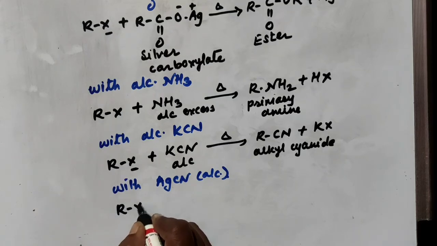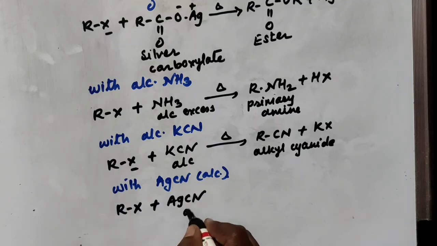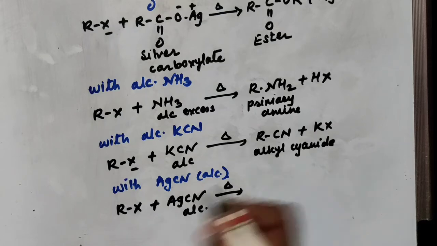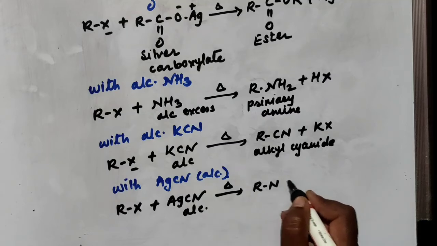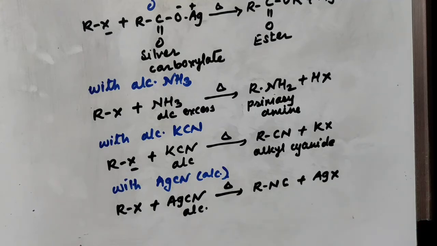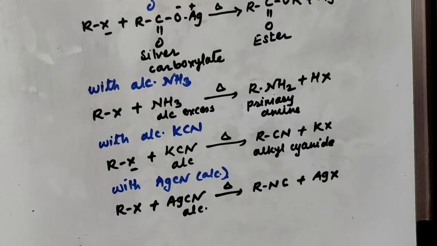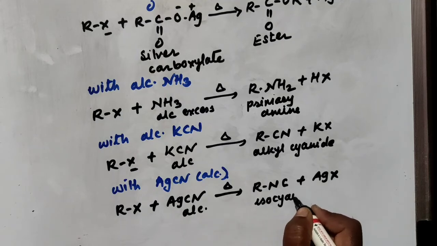When this RX, that is alkyl halide, is heated with alcoholic AgCN, then in that case instead of cyanide you will get isocyanide, and the reaction gives RNC plus AgX. So what is the reason for this? Here with alcoholic potassium cyanide you are getting the corresponding alkyl cyanide, but with AgCN you are getting isocyanide.